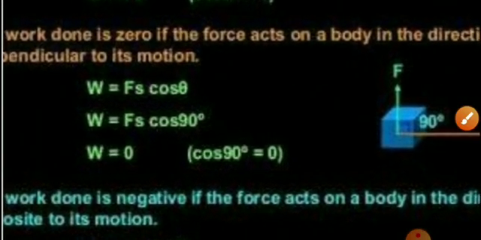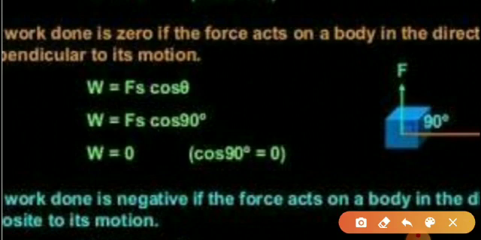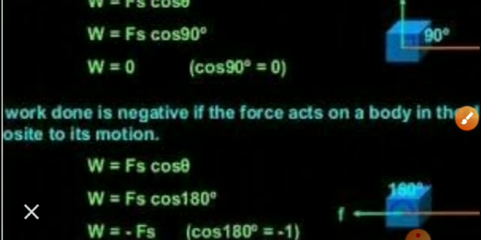See in the case of negative work, the work done is said to be negative if the force acts on a body in the opposite direction. Suppose this is the object, you apply force in this direction and the object is moving in the opposite direction.